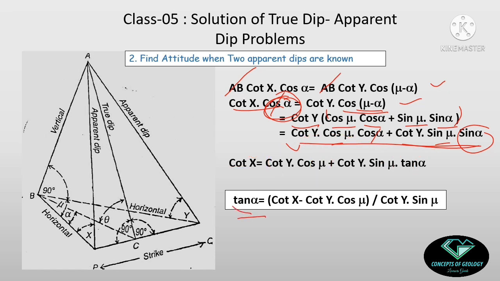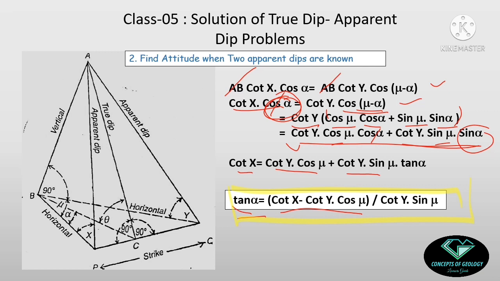So I am getting that tan alpha equal to cot X minus this entire thing, okay, divided by cot Y by sin mu, okay. So this is one of the very important equations, okay. Here I am having the alpha value, I don't know the alpha actually, and I will deduce it from the X, Y and mu, okay.